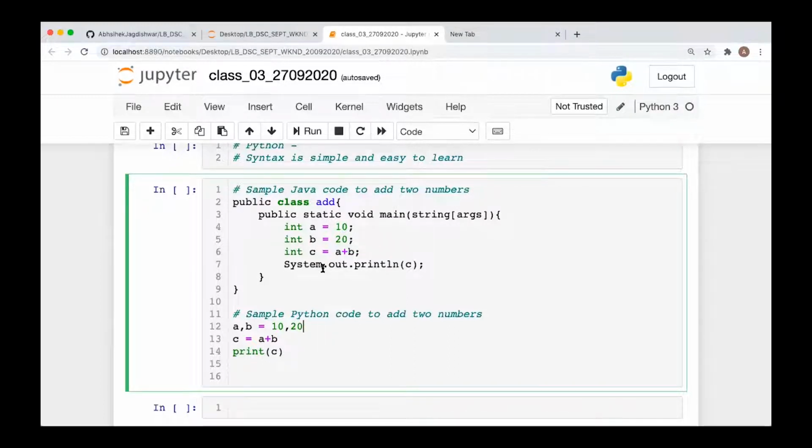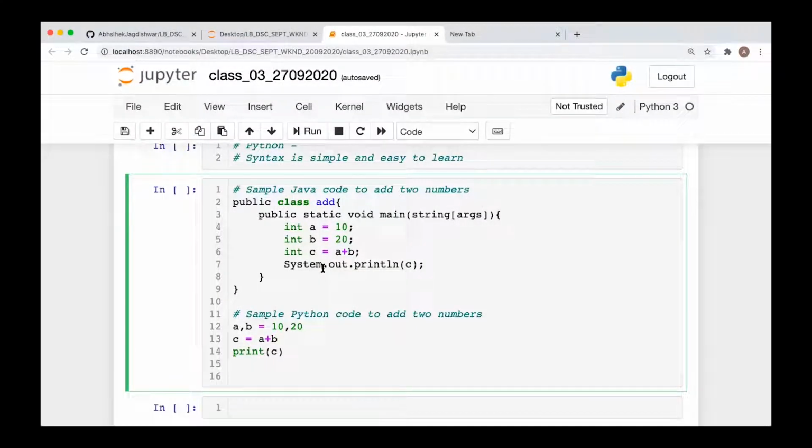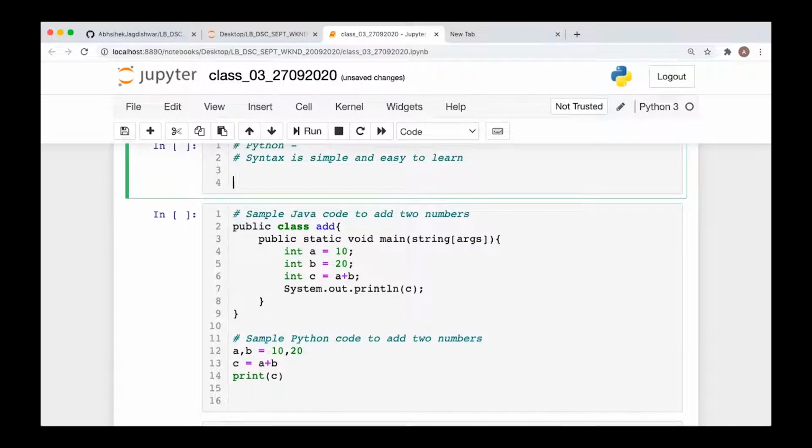You have not defined types in the Python code. It is not required. What have I not defined? The data type, like int a, you have not defined it in Python. It is not required. Why? Because that is a feature of Python, that Python is a dynamically typed programming language.